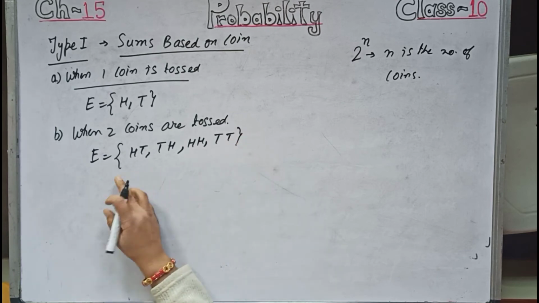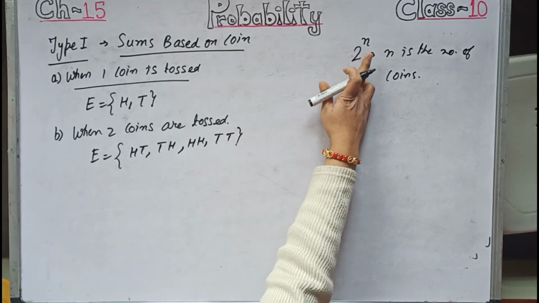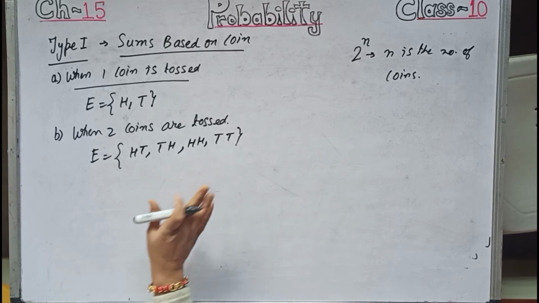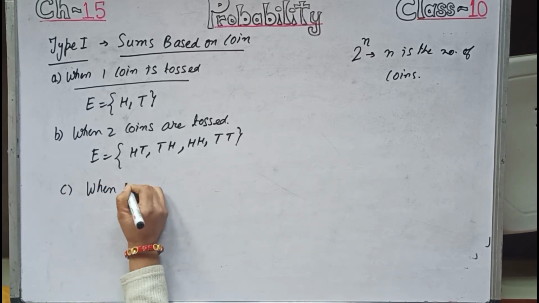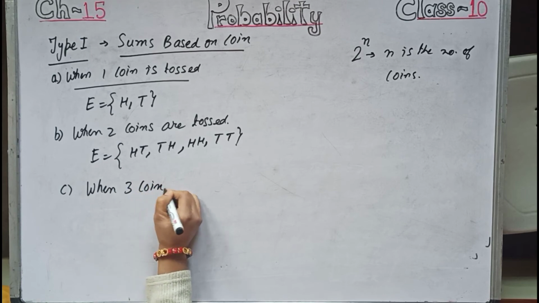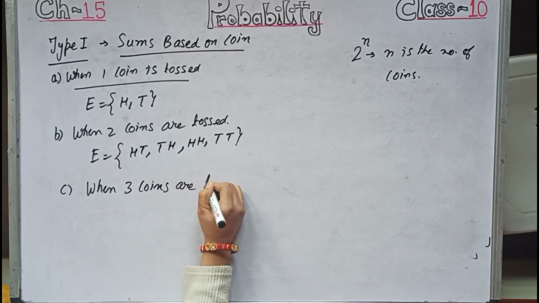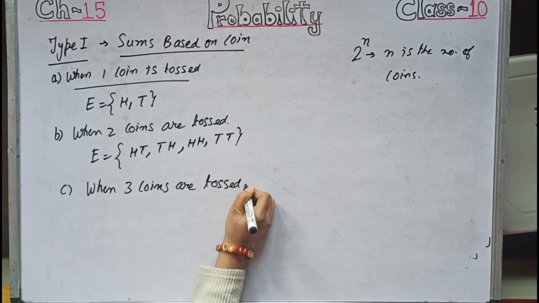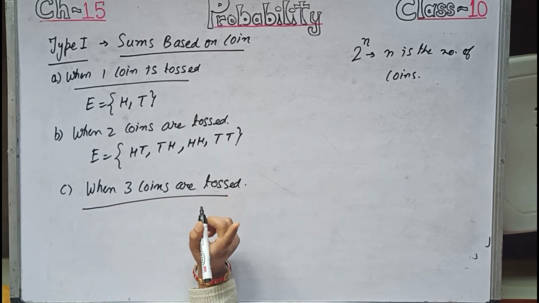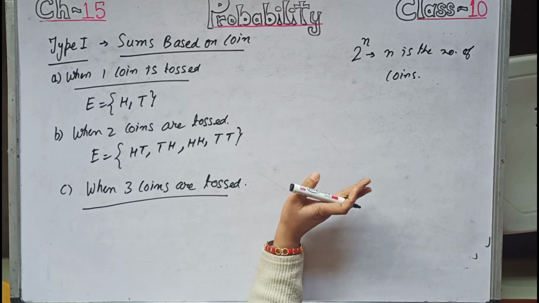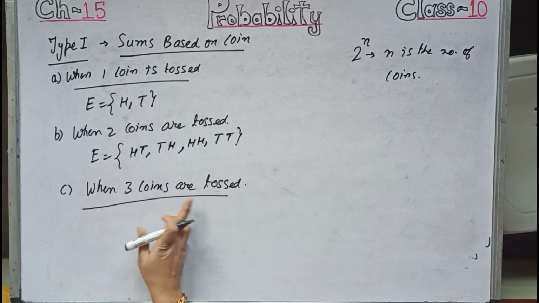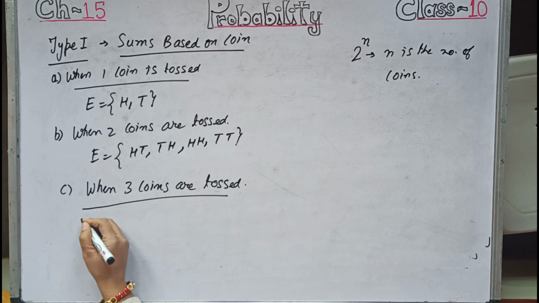Now this is 2 to the power 2, that is 4 outcomes. Now C, when 3 coins are tossed, you should think of the number of outcomes. So 2 to the power 3 is 8. So 8 outcomes will be there when 3 coins are tossed simultaneously.